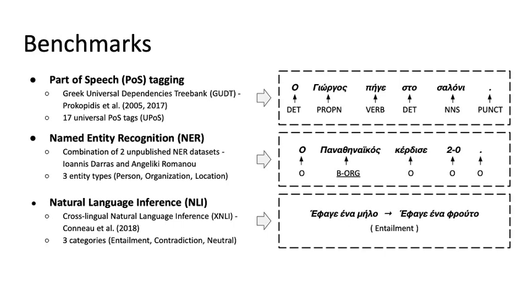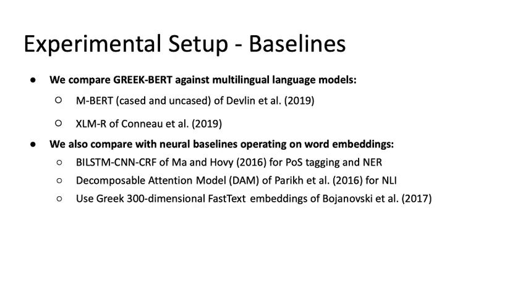The third and last downstream task is natural language inference, and here we use the XNLI dataset published by Conneau et al. This dataset consists of pairs of sentences. Each pair consists of a premise and a hypothesis, and the task is to decide whether the premise entails, contradicts, or is neutral to the hypothesis. The dataset has been translated into 14 languages, including Greek.